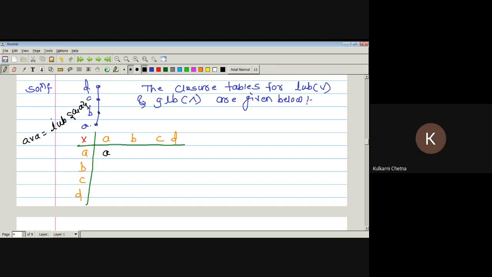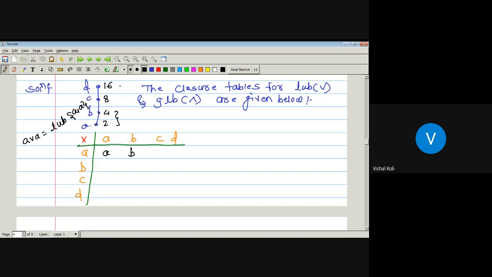B. Suppose the relation is divisibility and the elements are 2, 4, 8, and 16. Then what is the least upper bound of 2 and 4? 4. Then what is the least upper bound of A and B? B.